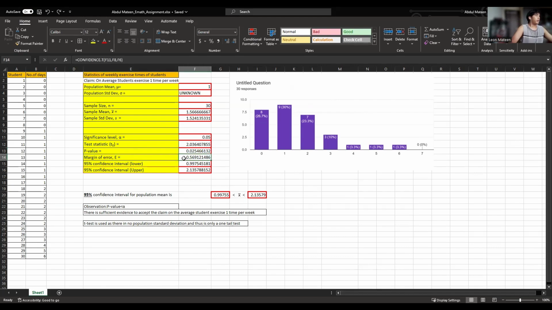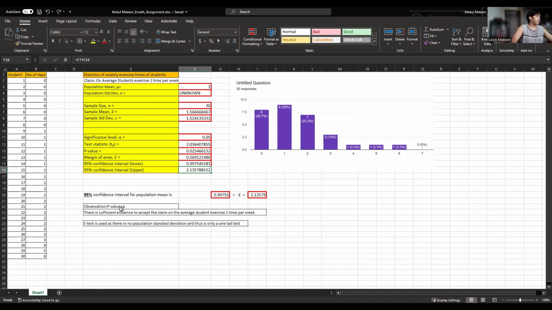As for the margin of error, I have CONFIDENCE.T, then F11, F8, and F6. For the 95% confidence level, the lower bound would be F7 minus F14, so the mean minus the margin of error. And the upper bound would be F7 plus F14. So this is basically your 95 and plus and 105. I have listed here my values for the 95% confidence interval for the population mean.